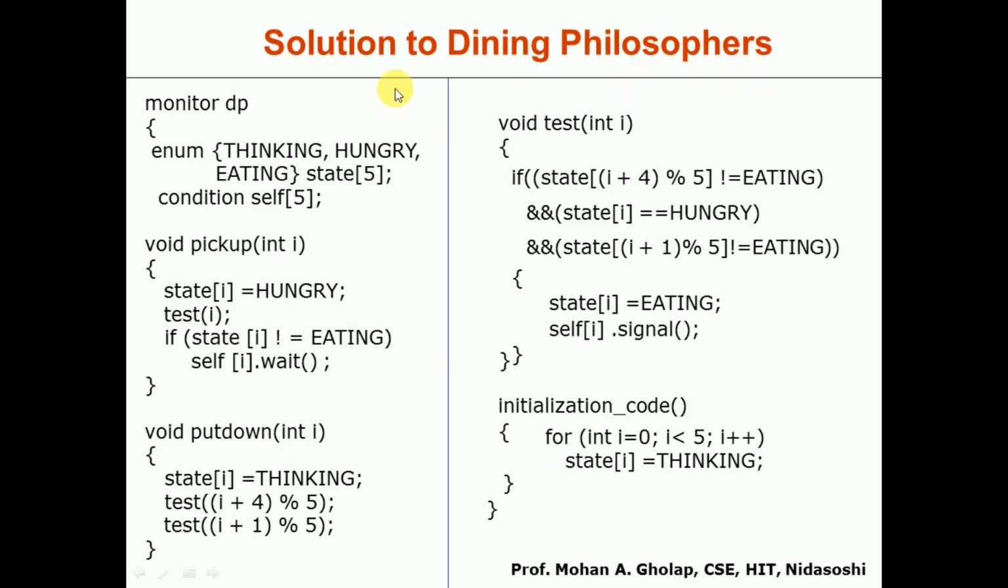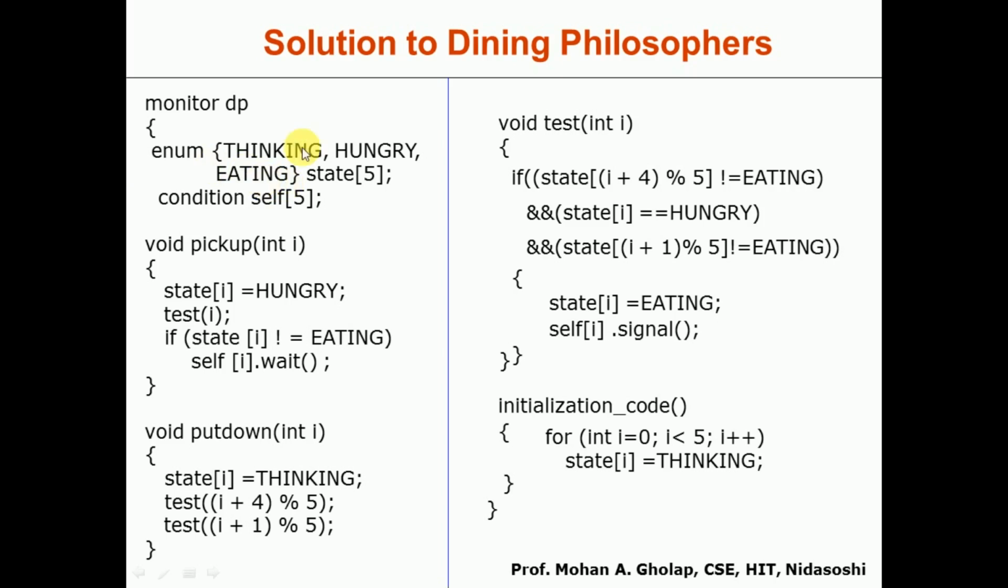Very simple. In order to provide the solution, we declare one monitor. The name of the monitor is DP, which stands for dining philosophers. Here we declare one enum data type to indicate the state of the philosopher, and we know that the philosopher may be in any of three states. He may be thinking, he may be hungry, or he may be in the eating state. Thinking means he has completed eating, he is just thinking. Hungry means he wants to eat, but presently he doesn't have the chopsticks. When he gets the chopsticks, he will go to the eating state.